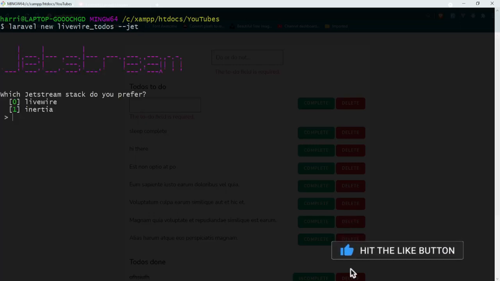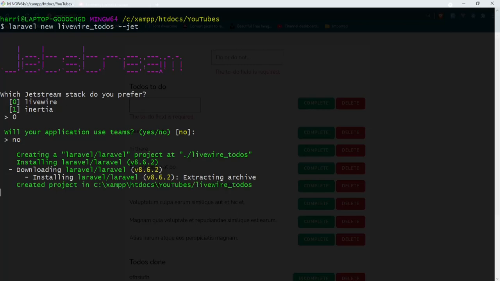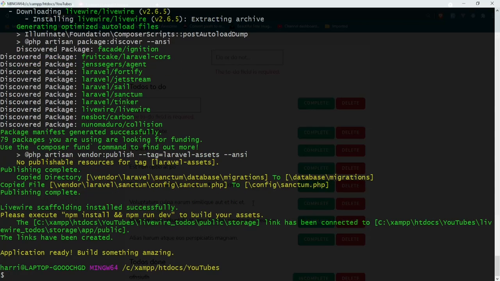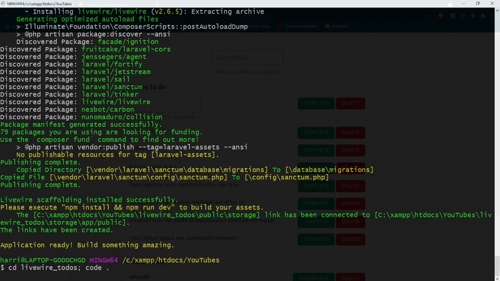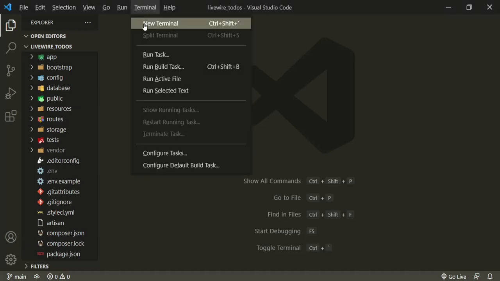Okay, so we will be using Livewire and no for Teams. Fantastic. Now that that's done, let's go ahead and CD into our Livewire to-dos folder, and then our favorite text editor. Fantastic. Okay, so the first couple of things that I want to do is, first of all, open up some terminals.